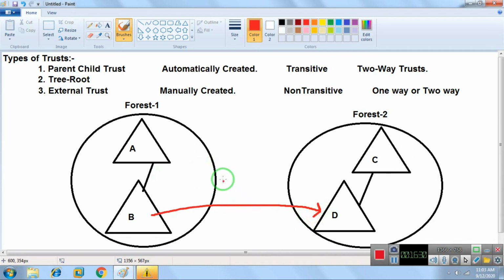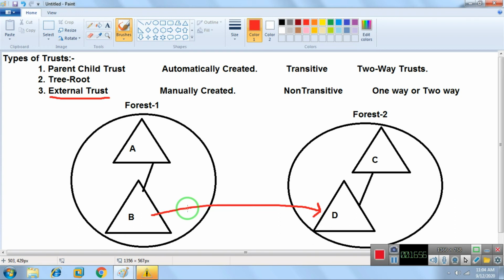No one is able to access each other, meaning other domain networks are not able to access each other. Only domain B is able to access domain D. Domain B in forest 1 is able to access domain D in forest 2. So in that case we can create an external trust. An external trust is not created inside the forest; it creates outside the forest.